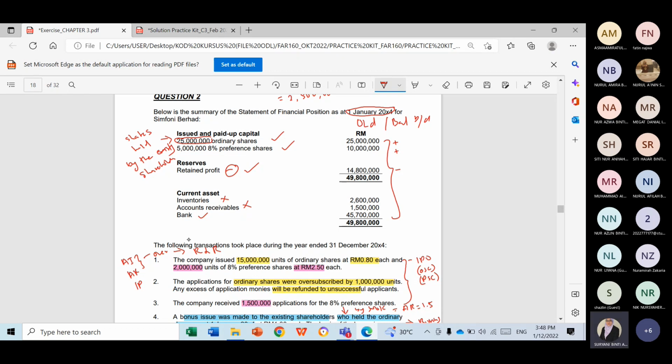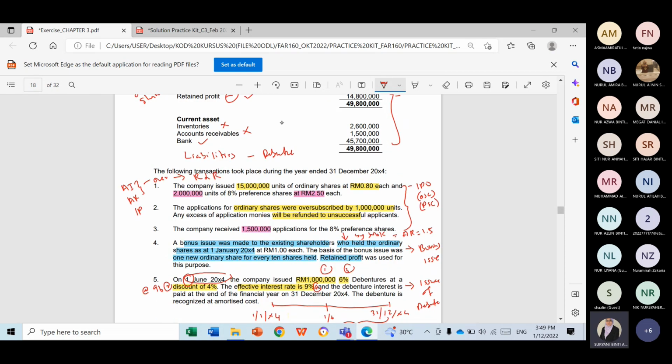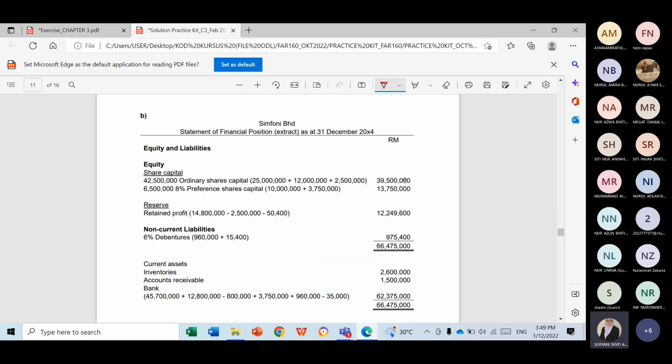Okay, but don't forget, you have liabilities. What is your liabilities? The debenture. Don't forget, you issued debenture, right? So you have the 6% debenture. Don't forget to include it. Okay, we go one by one. I hope you already know how to find the answer. So this is the final answer. How to find the answer?